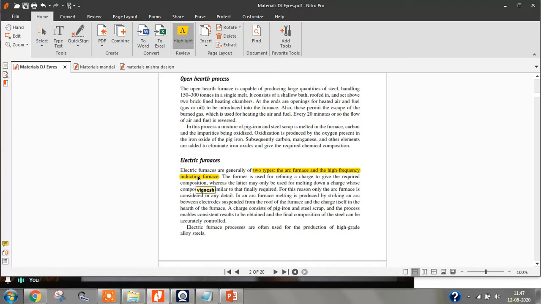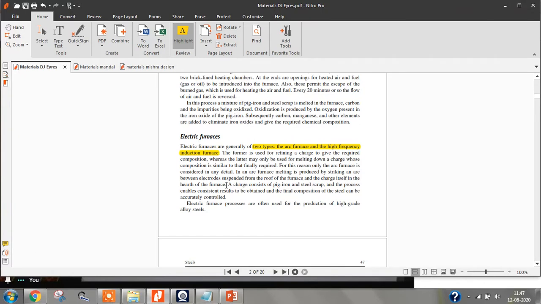This is the process by which you bring the iron ore from the mine, take it to the furnace, and produce steel. You can go and refer to your chemistry books for this. In the electric furnace, there are two types: arc furnace and high frequency induction furnace.